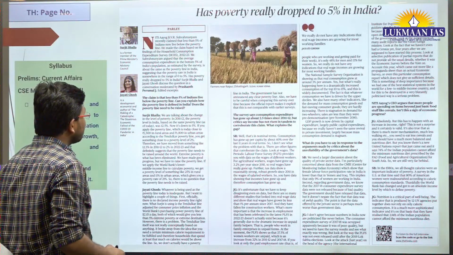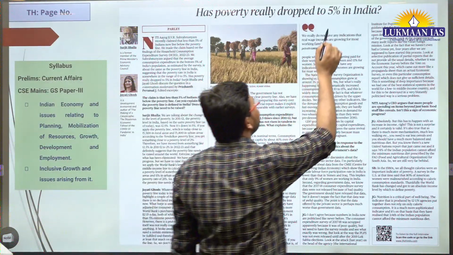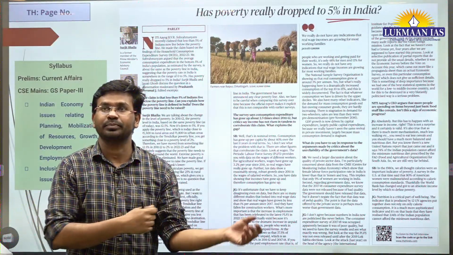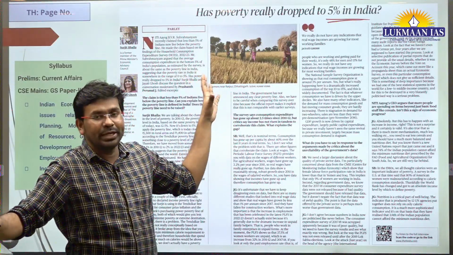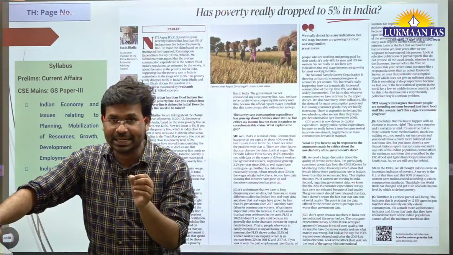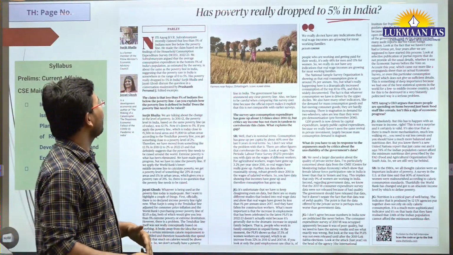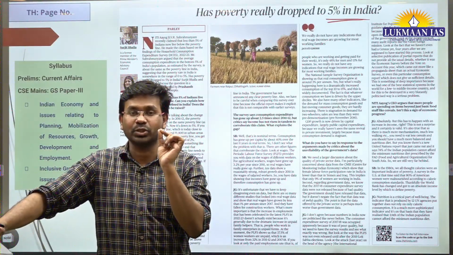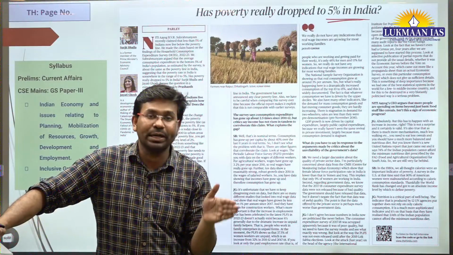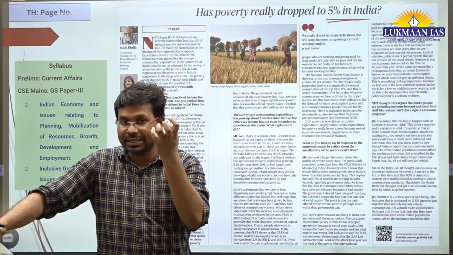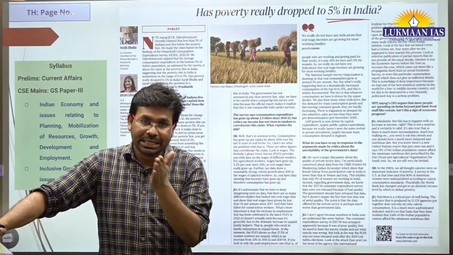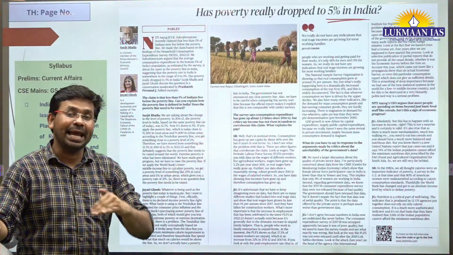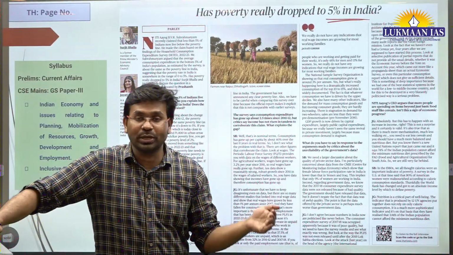All right. So this topic says, has poverty really dropped to 5% in India? This article is related to the Indian economy. We need to understand about this article. Recently, the chairperson of Niti Aayog, or maybe one of the members from Niti Aayog, has told that the below poverty line population in India has come below 5%. So less than 5% of the Indian population lives below the poverty line. And in this article, basically they are analyzing whether it has actually happened or not.